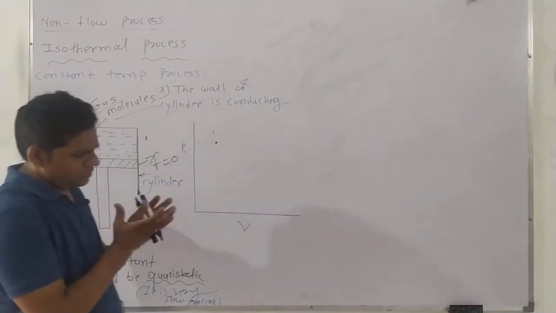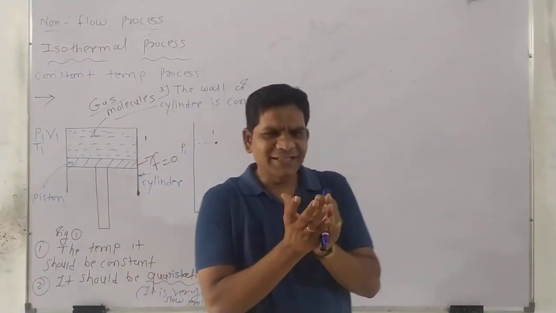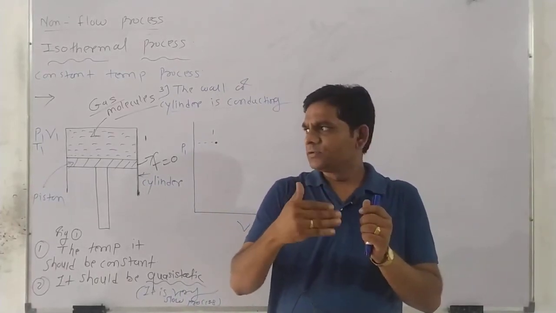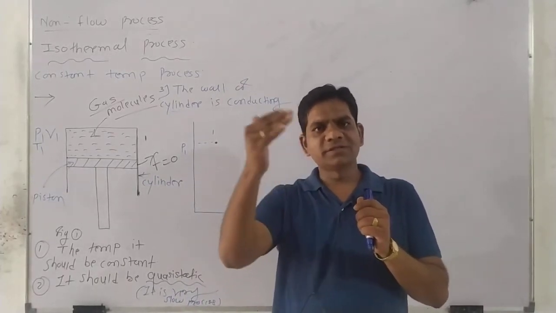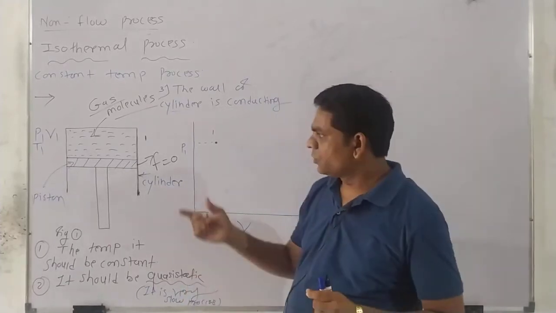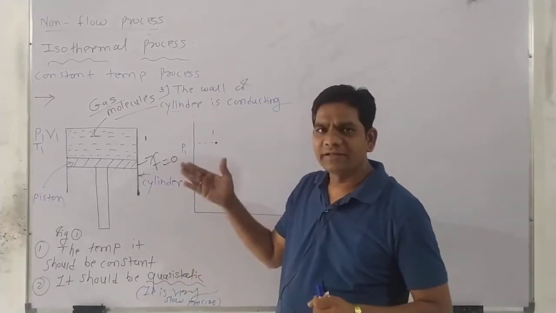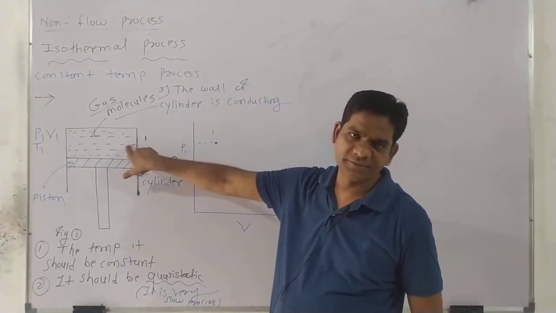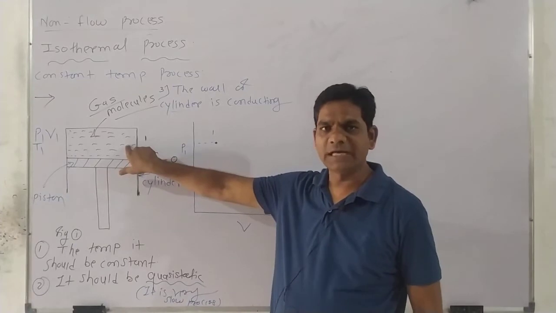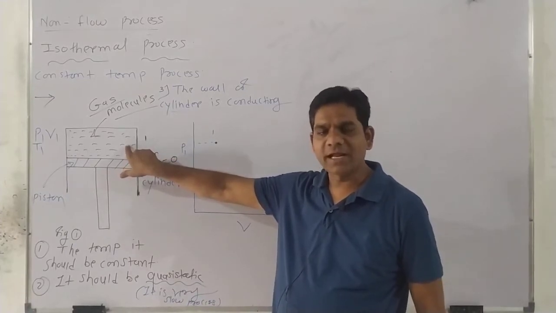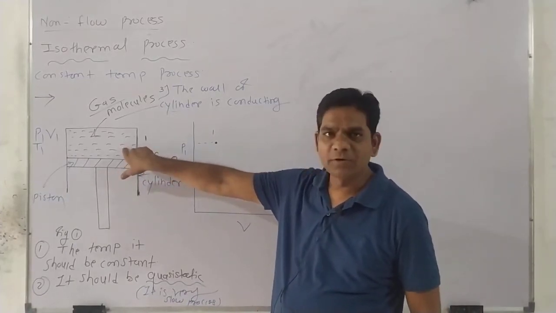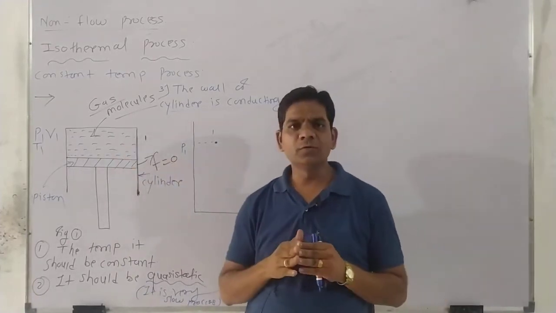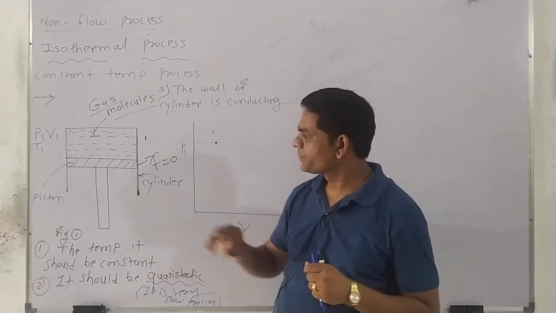Whenever there is expansion of the gas molecules, throughout the day the temperature of the surroundings will change. Along with that, the gas molecules also change their temperature. At morning time the gas molecules have less temperature, at noon time they have a high temperature. So because of the surroundings, the gas molecules change their temperatures.